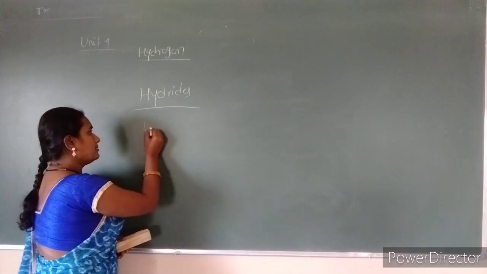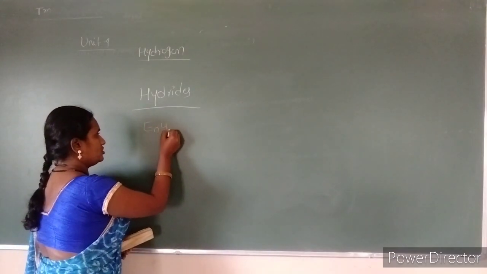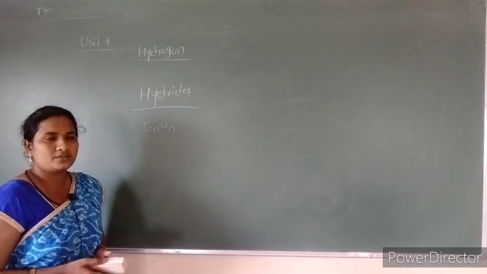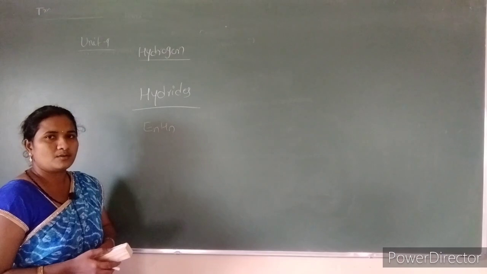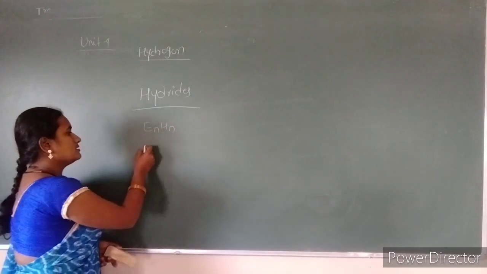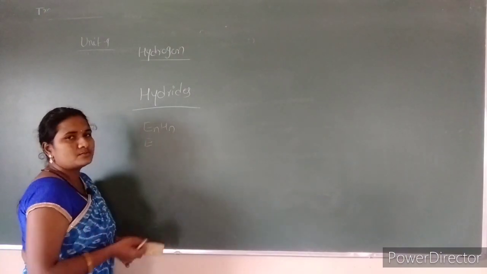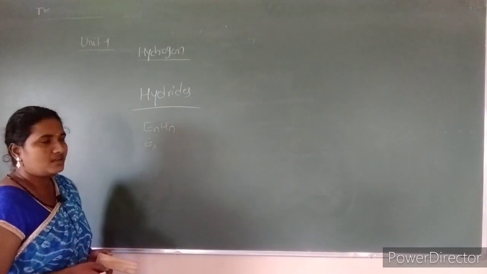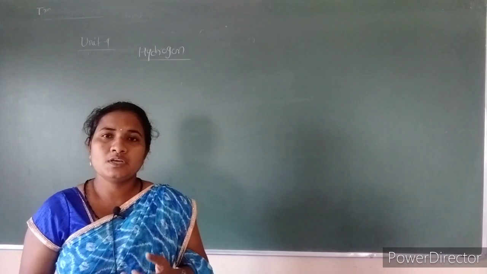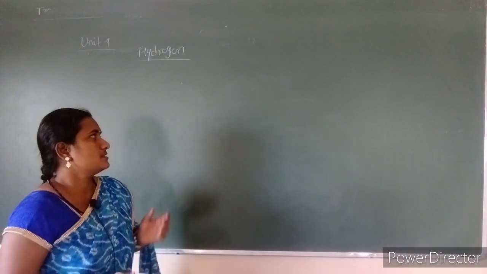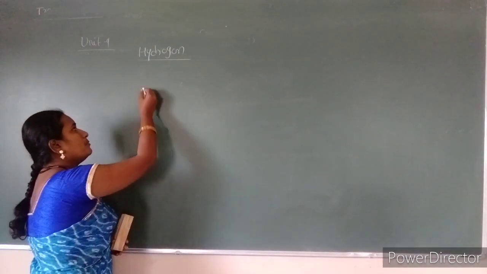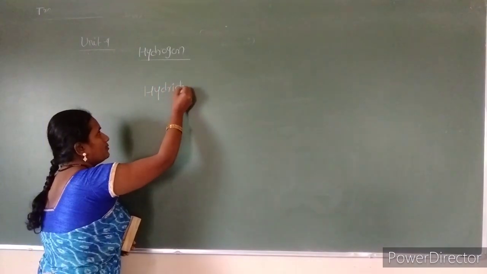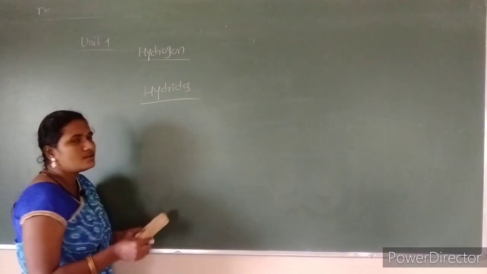We can write them as EHn, where E is an element and H is hydrogen, and n indicates the number of hydrogens. It also forms bonds with some non-metals which are electron deficient. Dihydrogen usually forms binary compounds, and those are named hydrides.